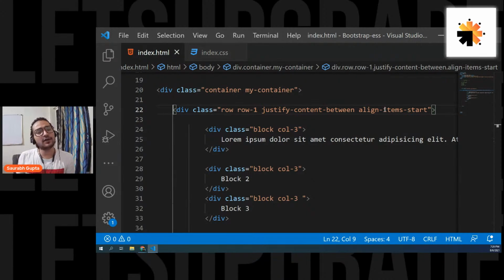From tomorrow, we're going to see how to work with tables, forms, and buttons, and also a few more layouting things. And in the last day, I'll teach you how to create a simple, responsive, good-looking web page by just using Bootstrap. Is that clear? I'm not going to give a lot of load today. I hope you understood everything, and that's it for today.